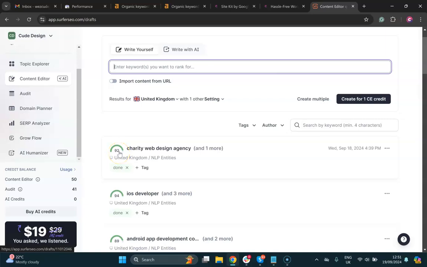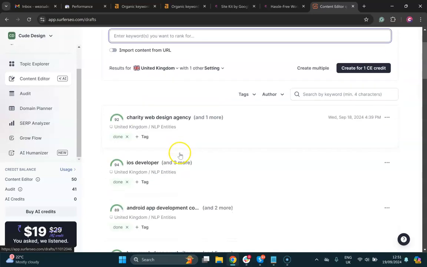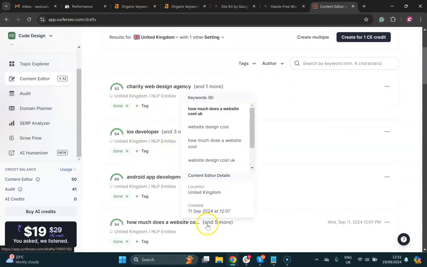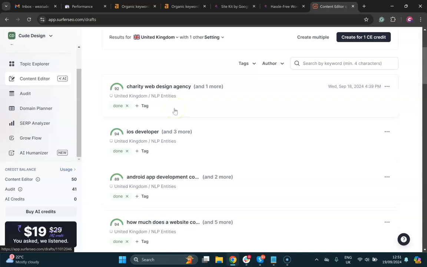The content wasn't as good as before, how it was worded, but then we did some editing, and the scores actually were coming up higher than before. Not a lot higher, but there was a bit of an increase in score percentage, which was great. See 92, 94, 94, which was excellent. They're getting really high.